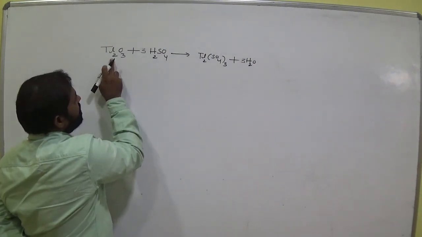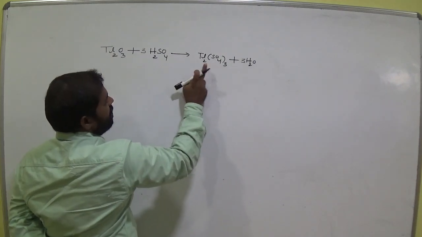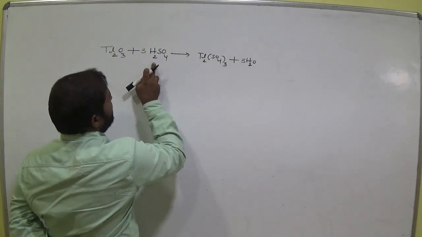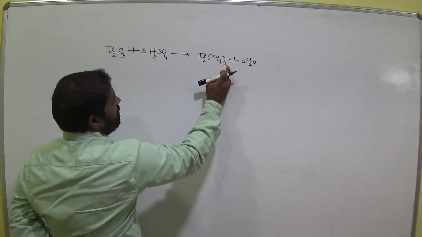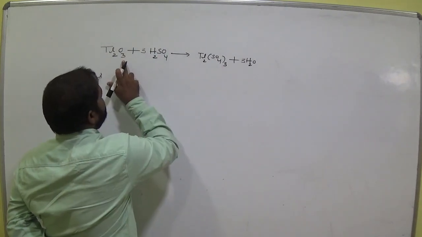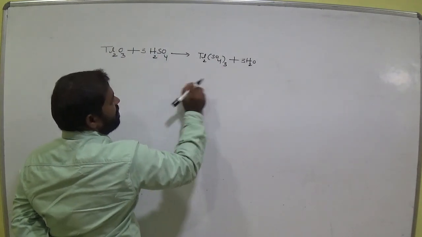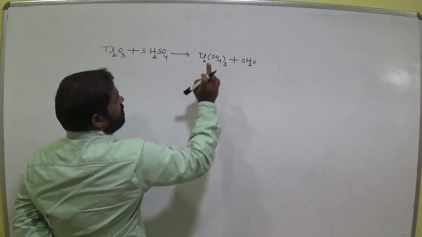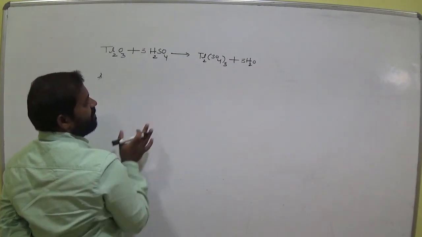Here how many thalliums do we have? 2, here 2. How many hydrogens? 6, here 6. Sulfurs: 3 here, and 3 here also. Oxygen: 3 times 4 is 12, plus 3 is 15, and here 3 times 4 is 12, plus 3 is 15. Okay, it is the balanced equation.